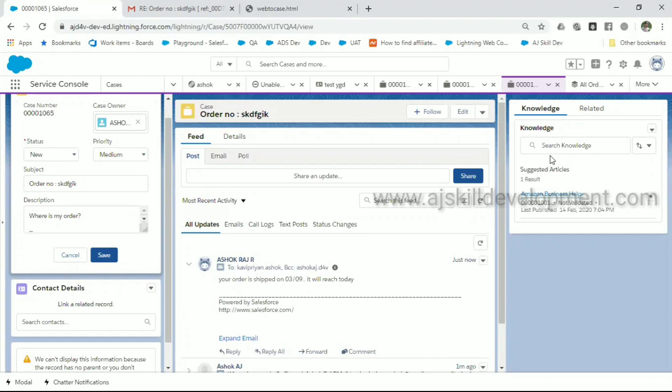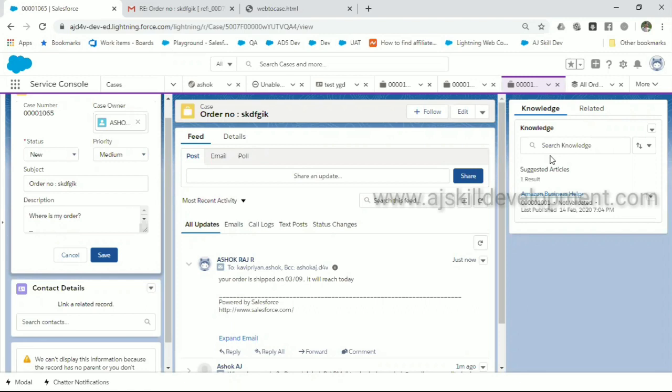Everything we are going to see. But before that, I'm just giving a demo of how this Service Cloud is helping the post-sales services. All right. Any doubt, guys, so far? We have seen email to case and how email to case is working. Any doubt in that? Yeah, sure.